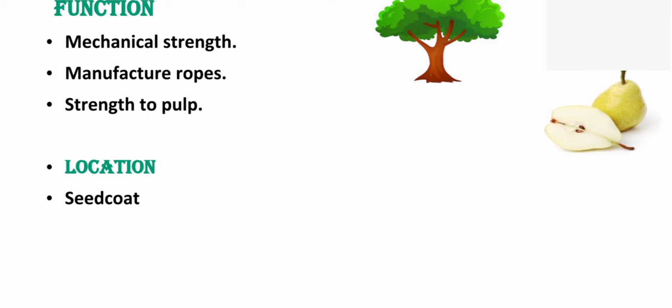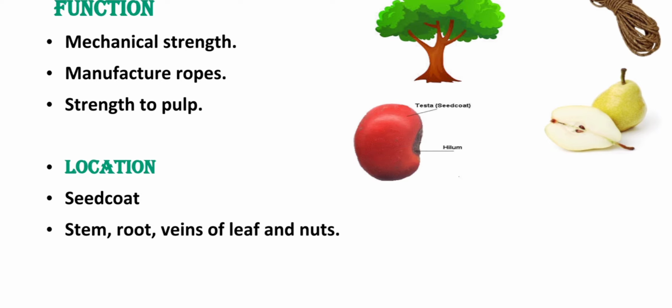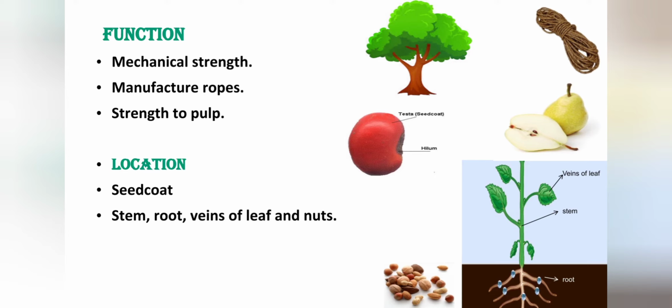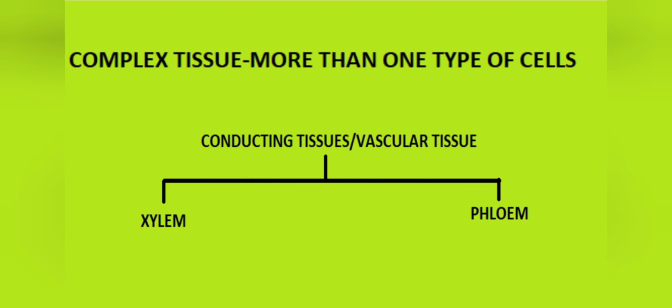They are located in all the hard parts of the plant that you can think of, like the seed coat. They are also present in the stem, root, veins of leaves and nuts. They are also present as complex tissues in xylem and phloem. The next major type that you come across is a complex tissue.